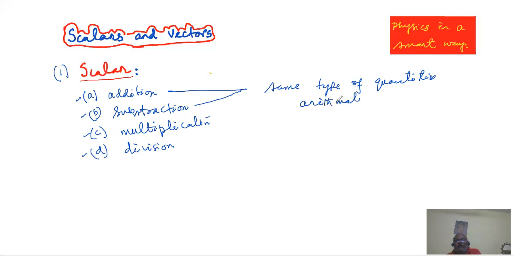But the only precaution you have to take is that the same type of quantity has to be involved. If I am adding a mass, then a mass can be added or subtracted from another mass. You cannot deal with mass and length or mass and volume and add or subtract them, because those things will be meaningless.